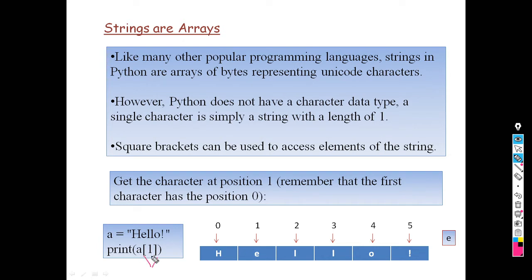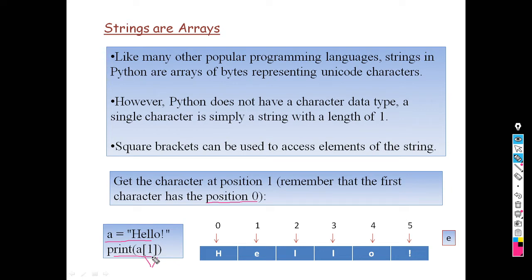Then get the character at position 1. Remember that the first character has position 0. This is the important part. Each character at the first position will have index 0. So this is the declaration part.